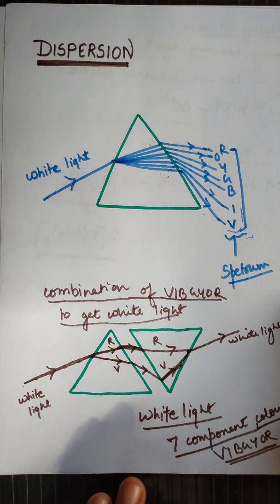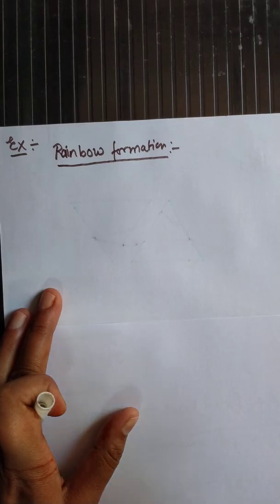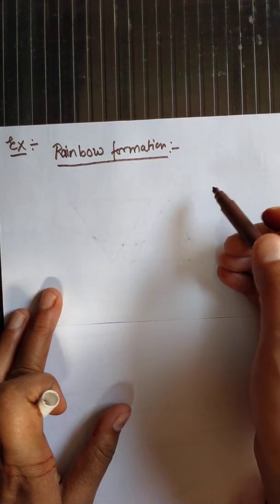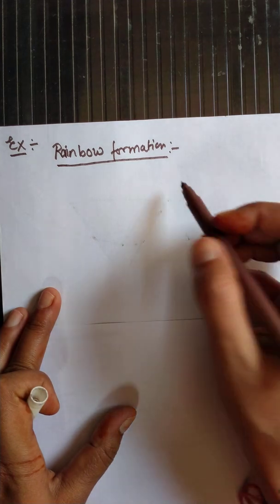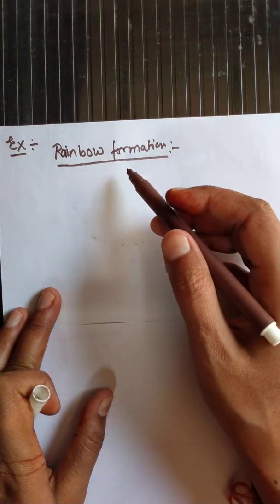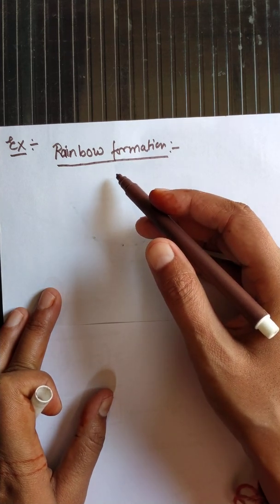Students, there is an example of dispersion, that is the formation of a rainbow. There is an example for the dispersion of white light, that is the rainbow. So what happened? The rainbow is formed. We know that in a rainbow the 7 component colors are there in the pattern of VIBGYOR.